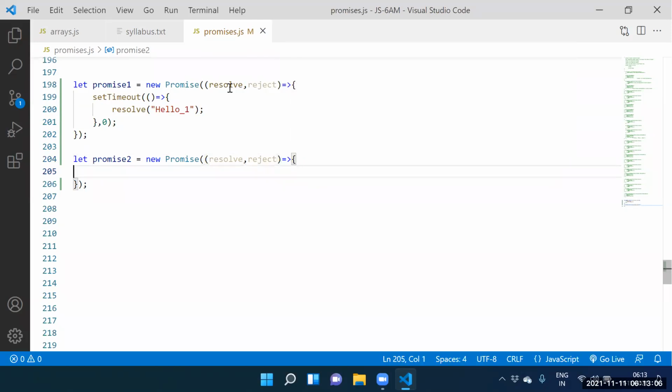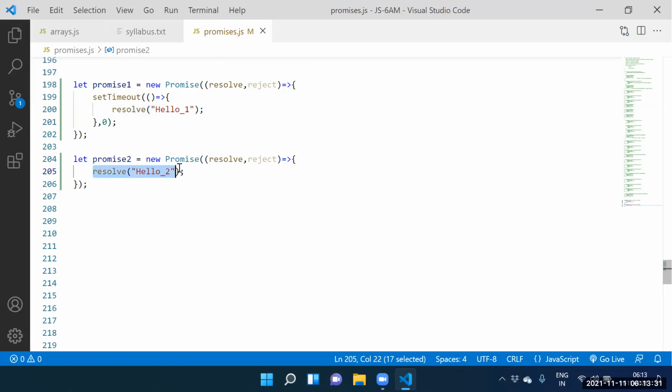Guys, just to generate the promise, resolve of hello two. Who has the more priority here, hello one or hello two? Hello two has more priority. After hello two, hello one has the next priority. See this one, here how many seconds? 0 seconds.